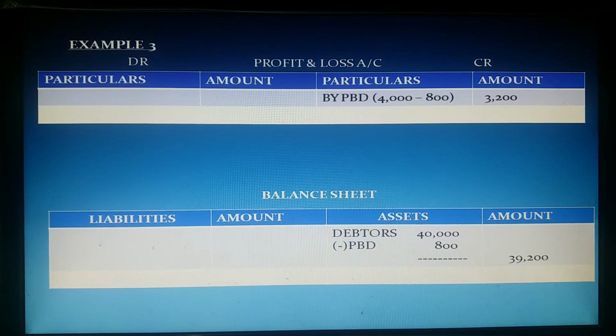Remember, when provision for bad debt is given in the trial balance and in adjustments, and when the trial balance amount is more, then the difference should be credited to the P&L account. And in the balance sheet, the adjustment provision for bad debt is to be deducted from debtors.